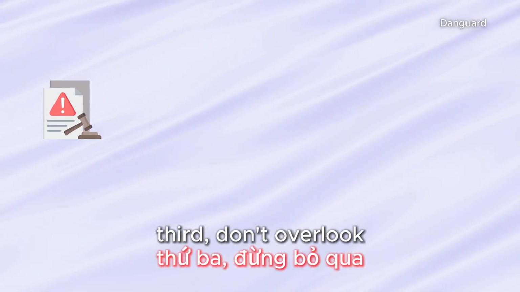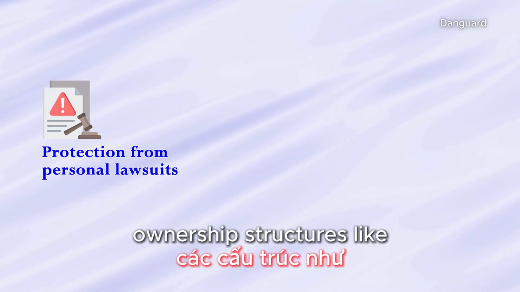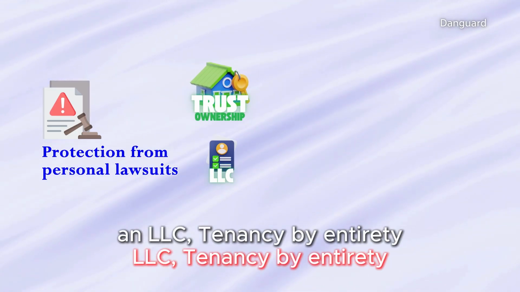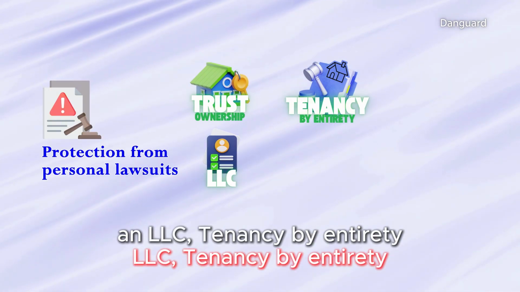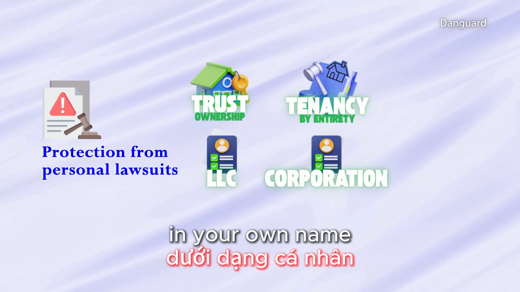Third, don't overlook asset protection. If you're worried about personal liability, ownership structures like a living trust, an LLC, tenancy by entirety or corporation, may offer stronger protection than holding the property in your own name.